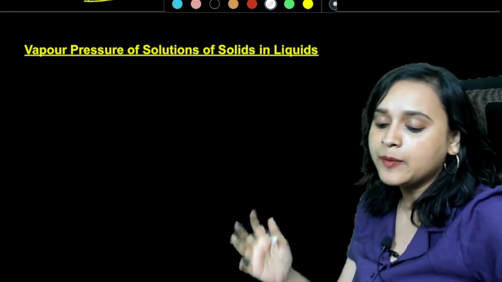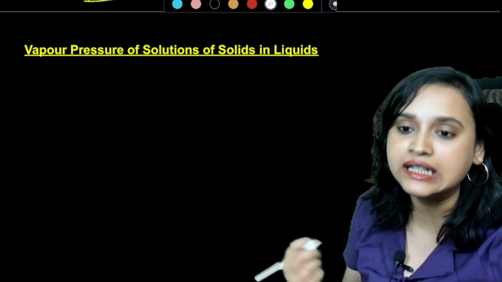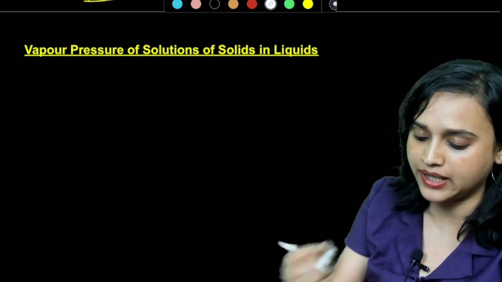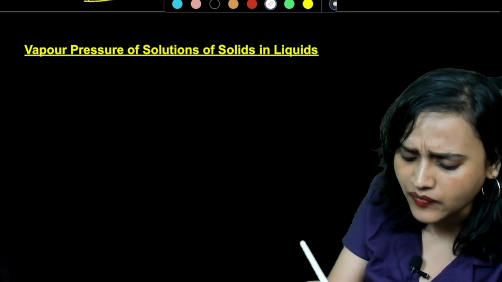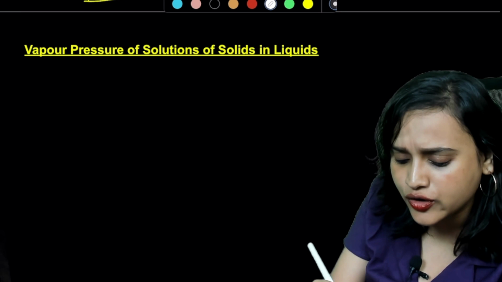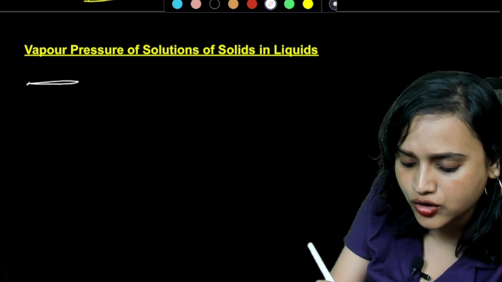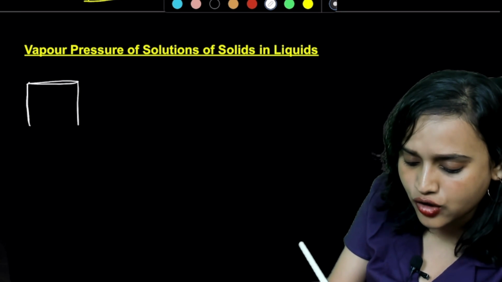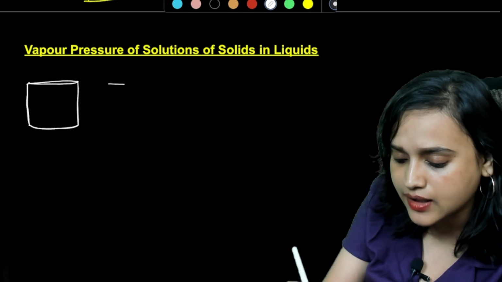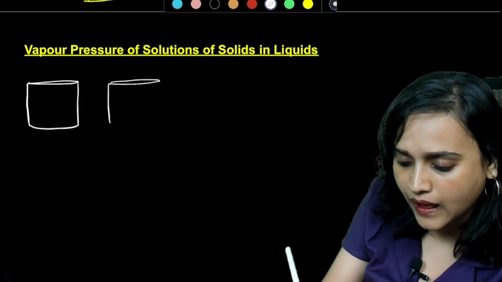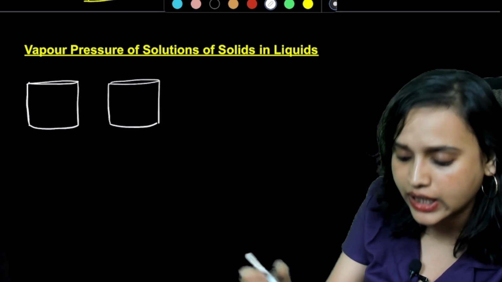Now we're going to talk about the vapor pressure of solutions of solids in liquids. Now tell me something. What I'm going to do is draw two diagrams. I'm going to draw two containers here. Beautiful containers I'm going to draw, you see.